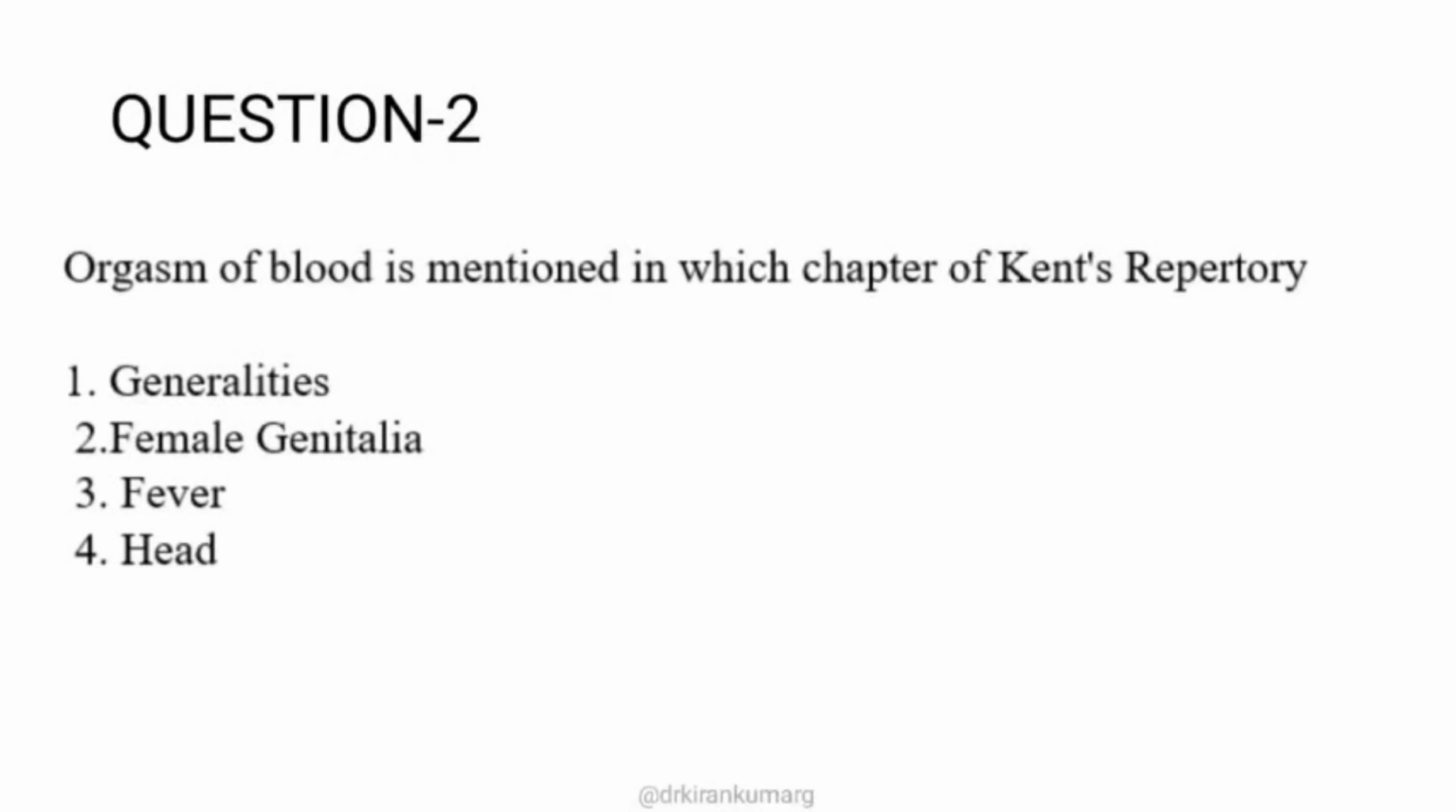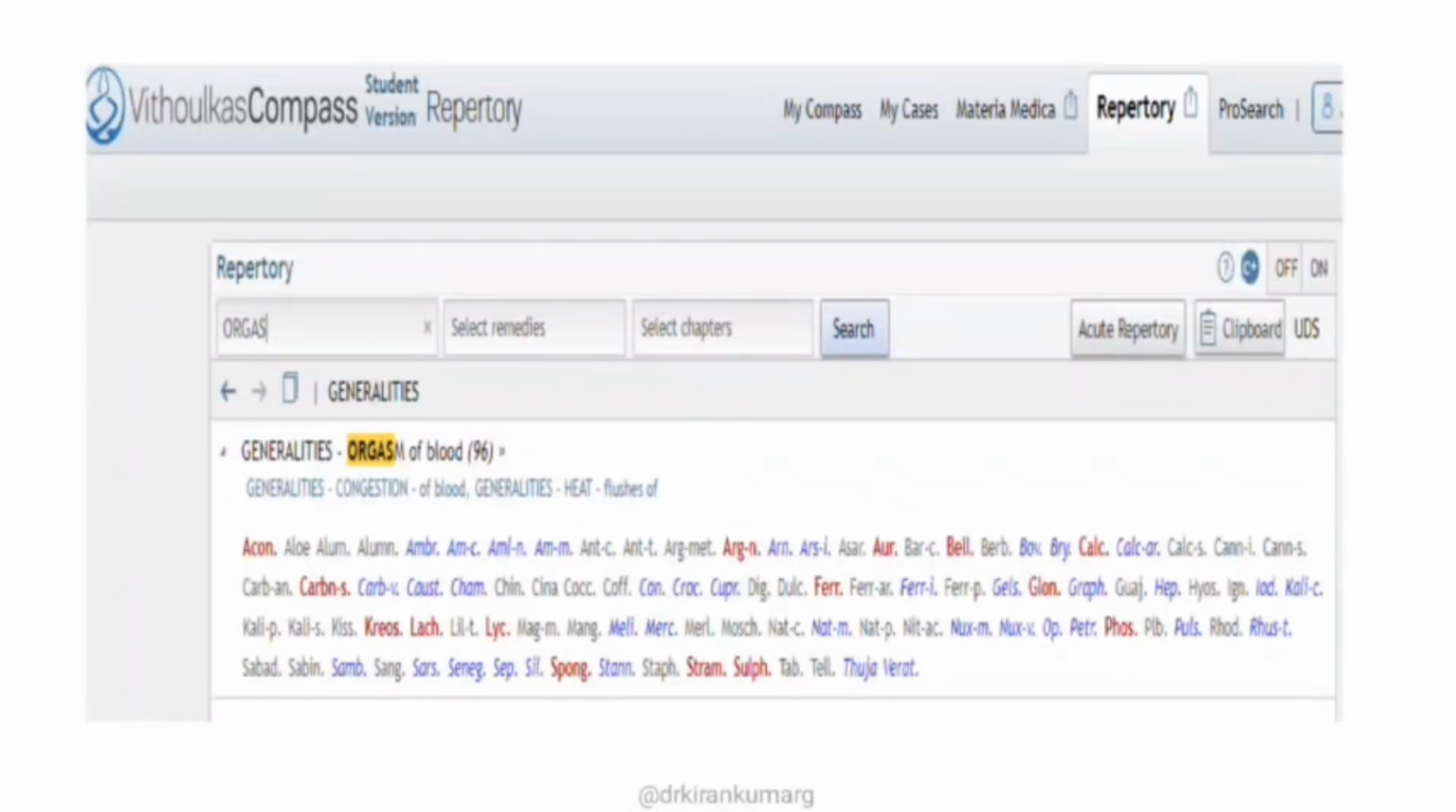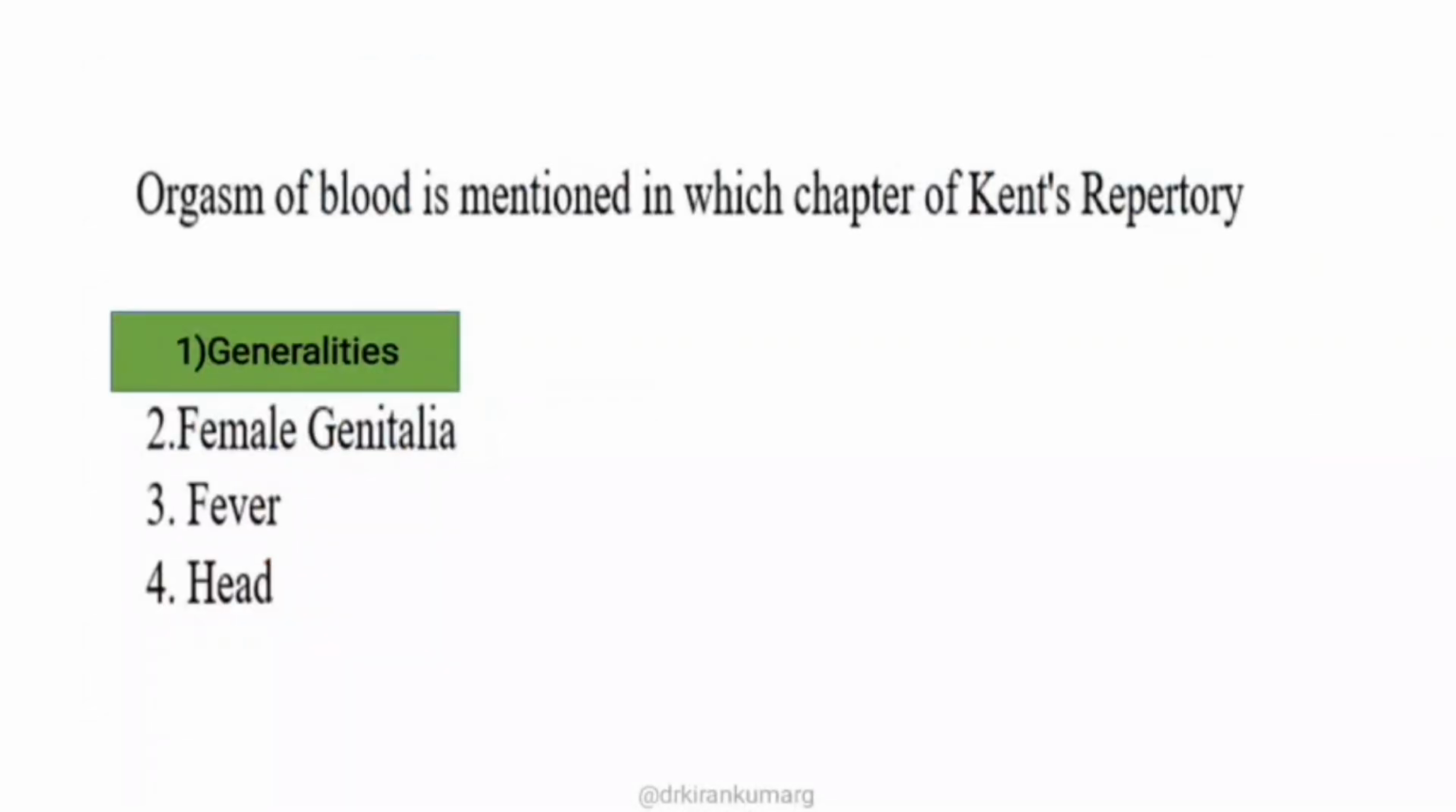Majority of the students who attempted AIAPGT 2022 got this question wrong, because they think orgasm of blood is in the female genitalia chapter, which is a wrong notion. When you see the Kent repertory, under generalities you have orgasm of blood. Orgasm is also related to symptoms like congestion or increased blood flow, which is why it is given in the generalities chapter. So the right answer is the generalities chapter.